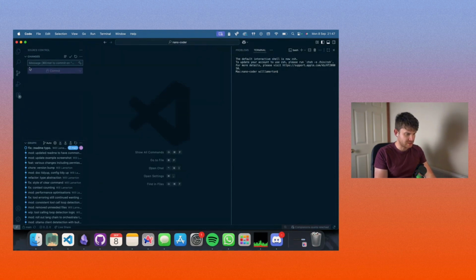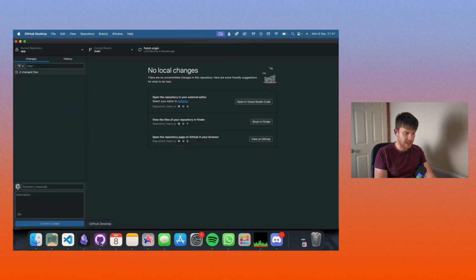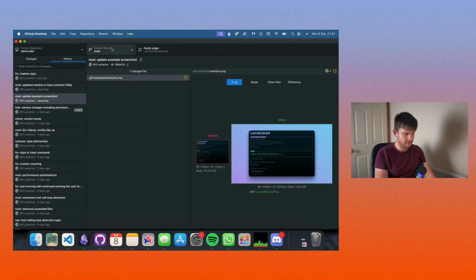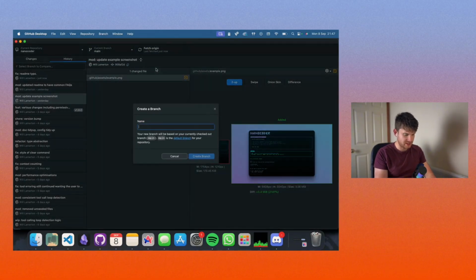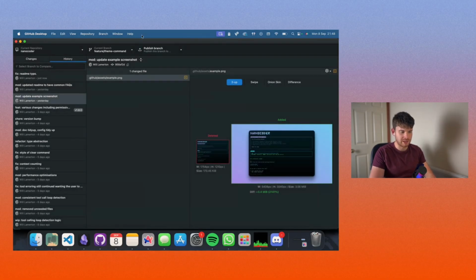Wonderful. Next, I am going to, again, do some good practice here, and I'm going to create a feature branch under the Nanocoder repo. The reason for this is, I'm hoping to complete the feature tonight, but I might not. So instead of leaving it uncommitted on my local machine or committing it half-baked, I will have it under a feature branch, and therefore I can commit work in progress commits without affecting people that are already on the main branch. So I'll publish this branch up.